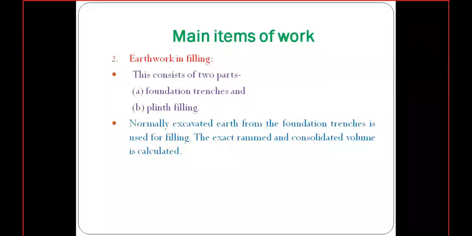whatever earth is excavated initially, we generally use for the filling. After that we need to ram that earth. After ramming, we need to calculate the consolidated volume.